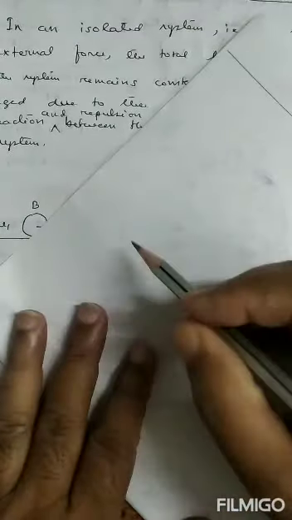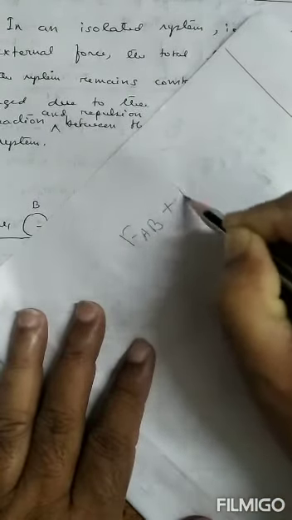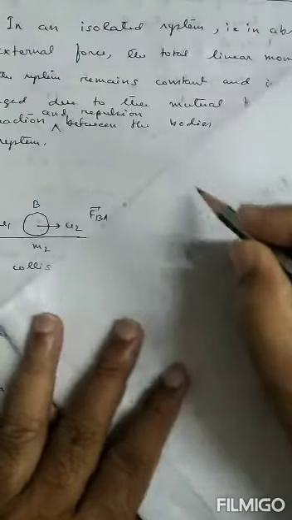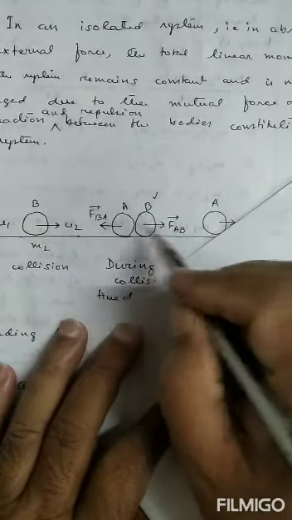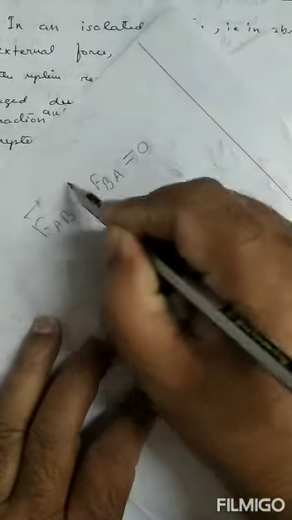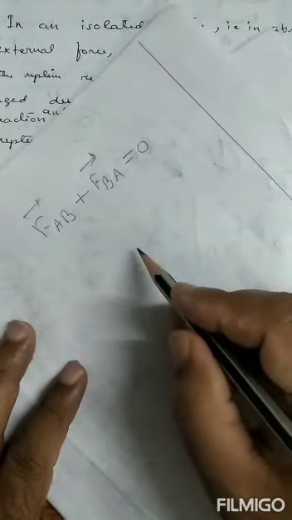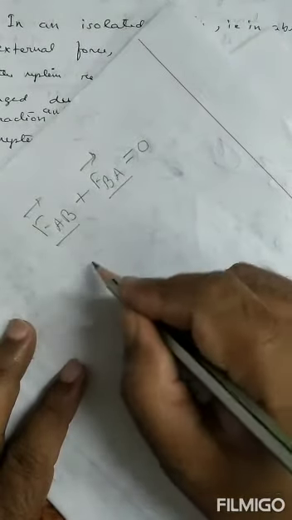When I add these two forces must be zero, because in absence of external force means what? There is no force. But I have written these two forces FAB and FBA. If I add these two forces, it must be equal to zero. Because in absence of force, so therefore I put FAB plus FBA is equal to zero.